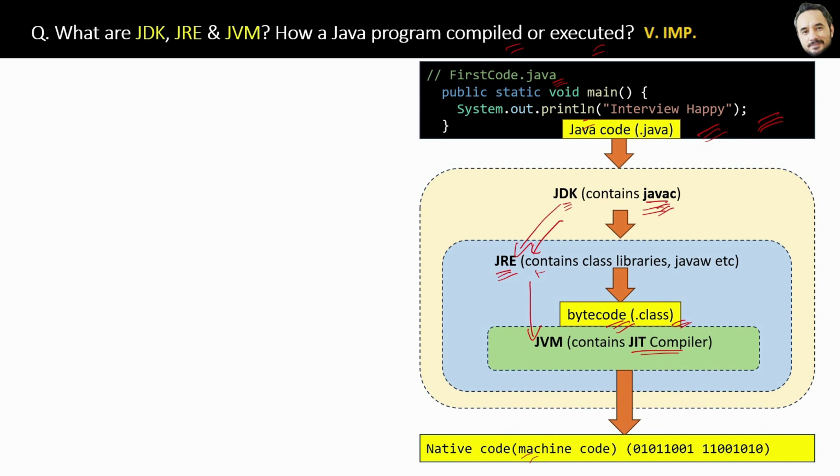Great, that is the whole story. And yes, apart from the JIT compiler, JVM also does memory management, thread handling, etc. And remember one thing, JVM is present inside JRE and JRE is present inside JDK, meaning you only need to install JDK on your system to run Java programs. So that is the whole process that happens in the background when you write the Java program, and after that you run it.